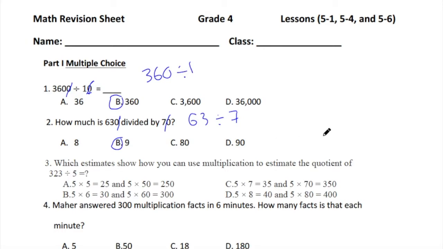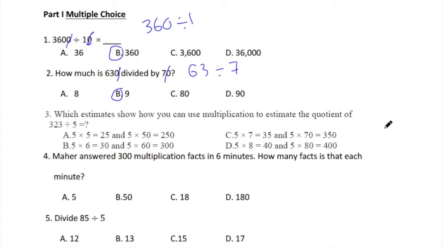Next question, which estimate shows how you can use multiplication to estimate the quotient of 323 divided by 5? Here, if you notice, we have 300, so we can make 5 times 50 equals 250. 5 times 60, as you know, 5 times 6 is 30, so it will be 300.